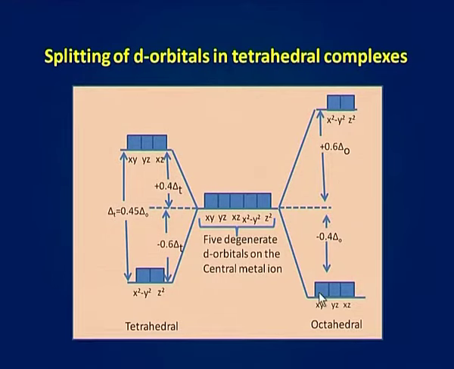In octahedral complexes, dxy, dyz and dxz orbitals have lower energy, but in tetrahedral complexes, dxy, dyz and dxz orbitals have higher energy. In octahedral complexes, dx square minus y square and dz square are higher in energy, but in tetrahedral complexes, dx square minus y square and dz square orbitals are lower in energy.